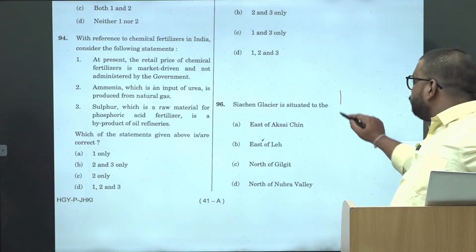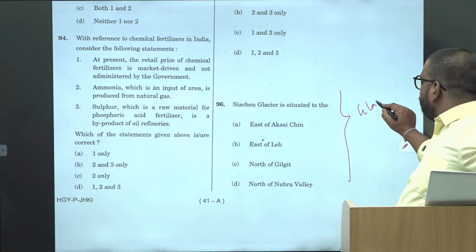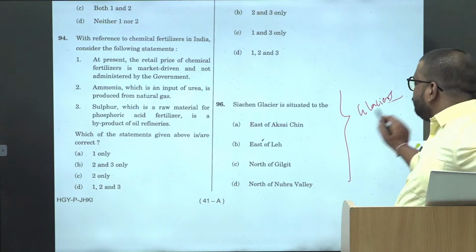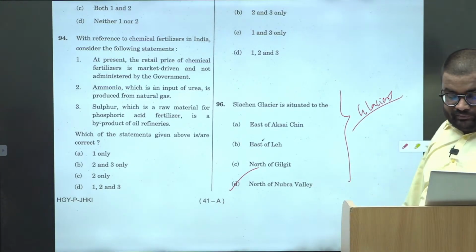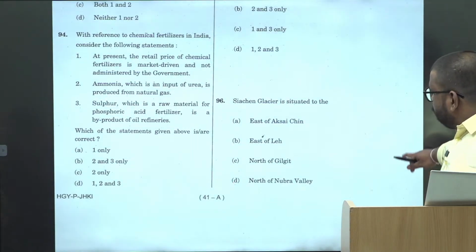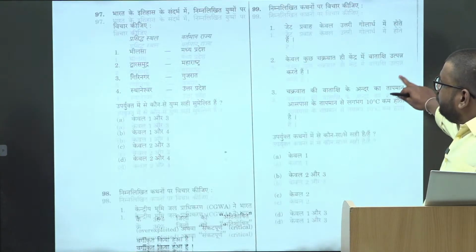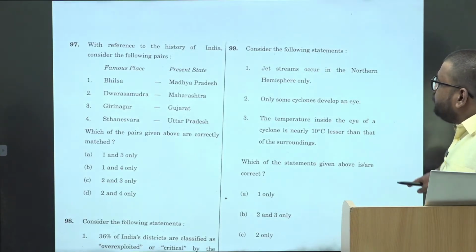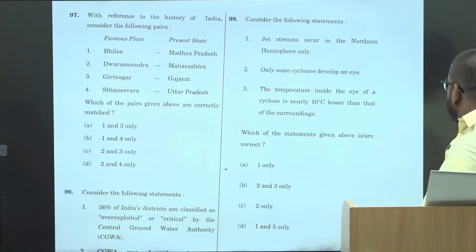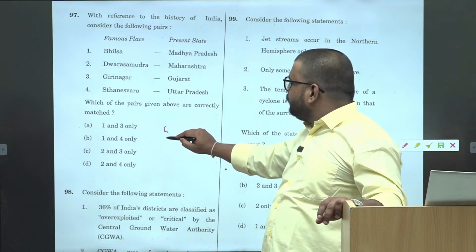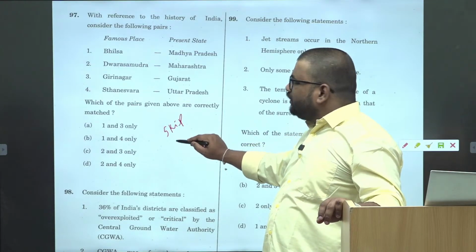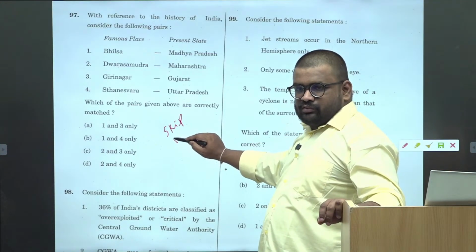So cover the glaciers properly, the location of glaciers. This is north of Nubra Valley. The next, again a famous place. There is no logic here. If you know, otherwise you skip. This was the 12th question, right?